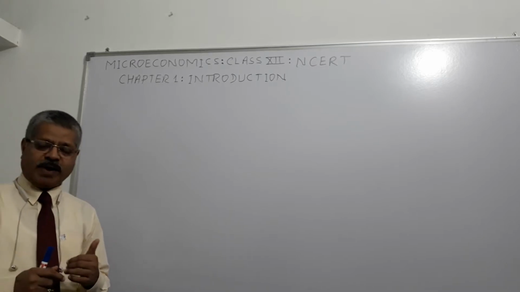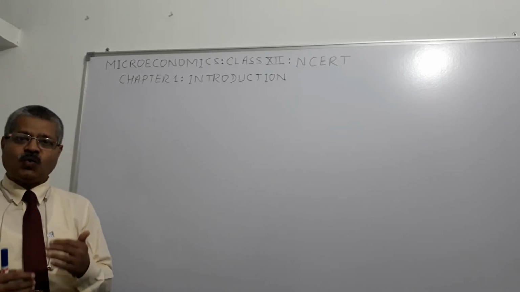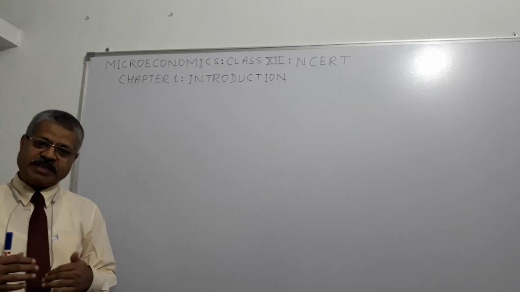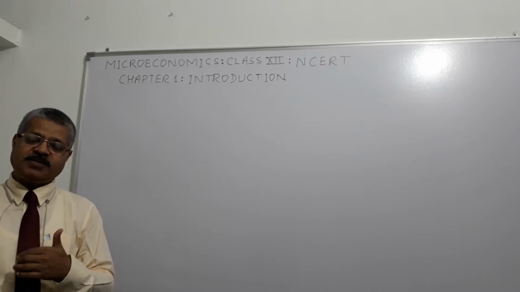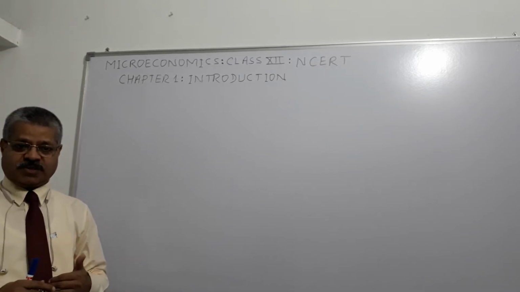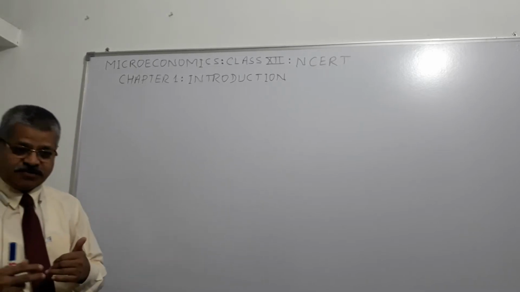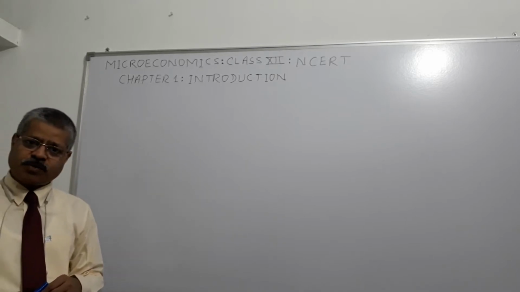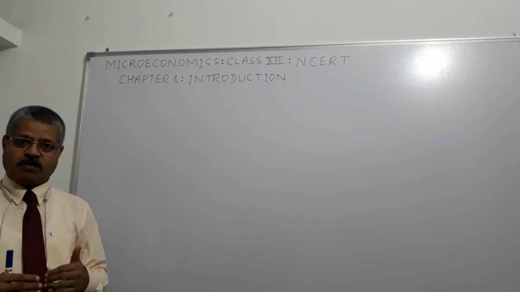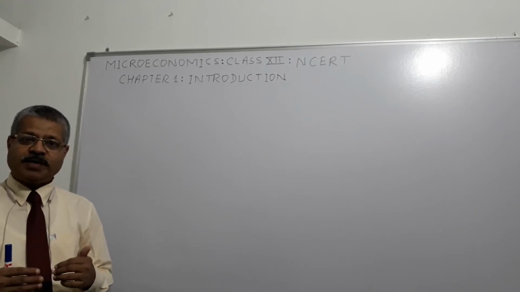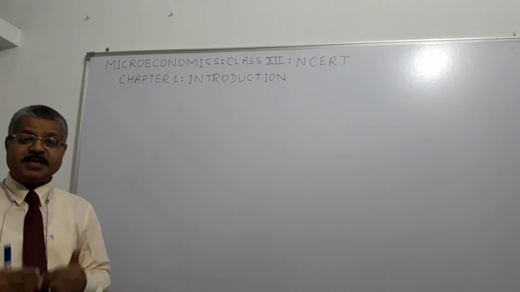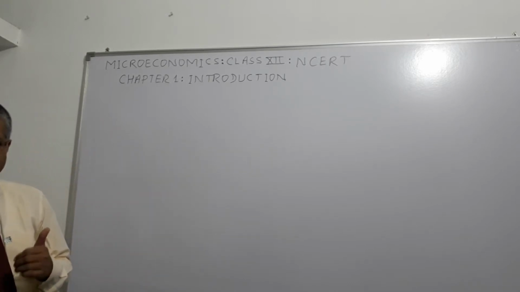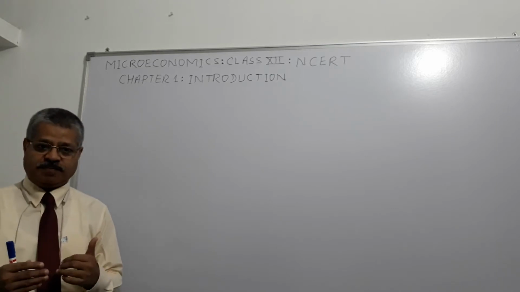Most of the time you will find that people have one or two goods or services at their disposal, and with that they meet their requirements for multiple goods and services through exchange. So what happens? At any point of time, no individual will have adequate goods and services as they need. So as an individual faces a scarcity, so does the society.